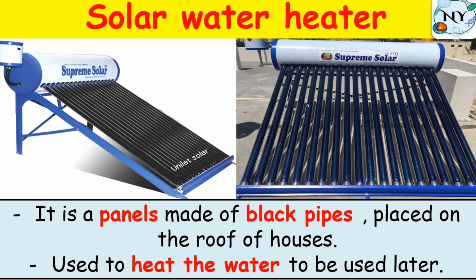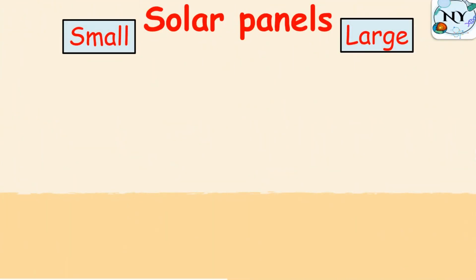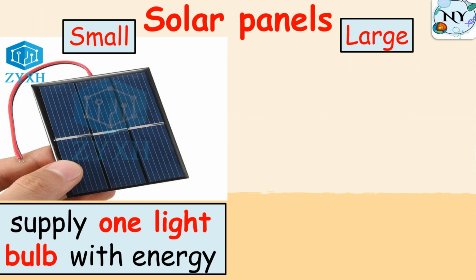Okay? All right. What about solar panels? Did you remember? Yeah, solar panels absorb sunlight energy, or we can say solar energy to be more accurate, and convert it into electrical energy. Perfect. So we have two types or two sizes of solar panels.